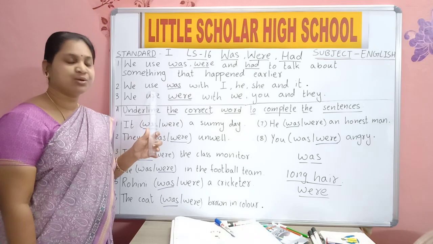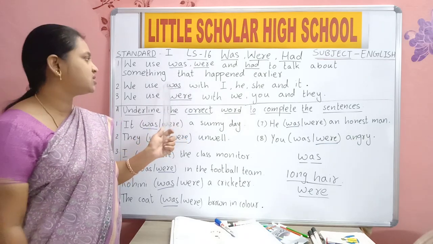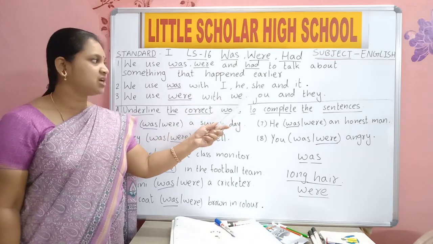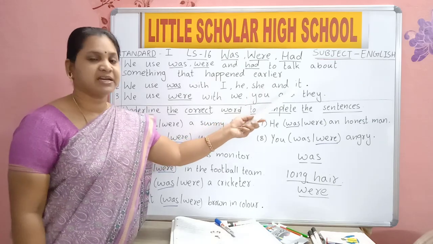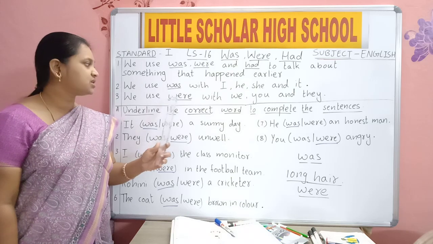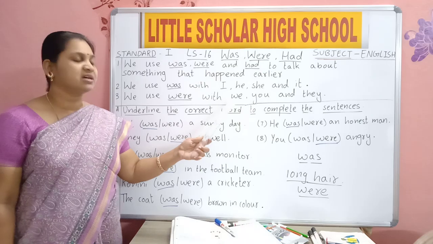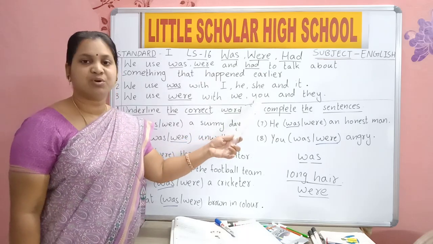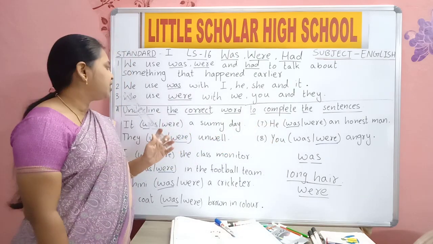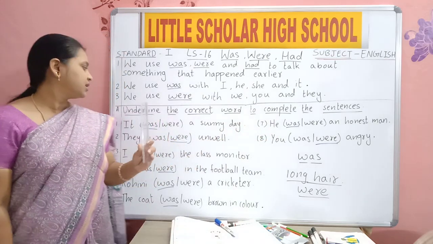We use was with I, he, she, and it. We use were with we, you, and they. We use were with we, you, and they.